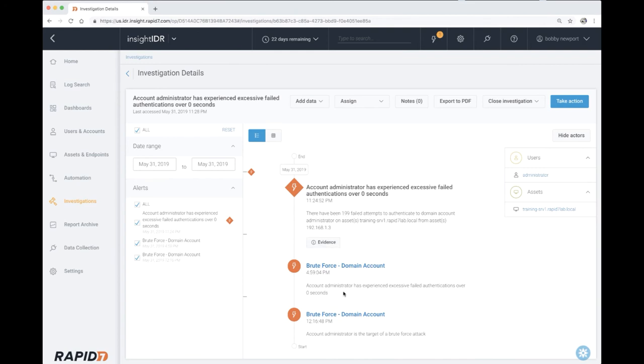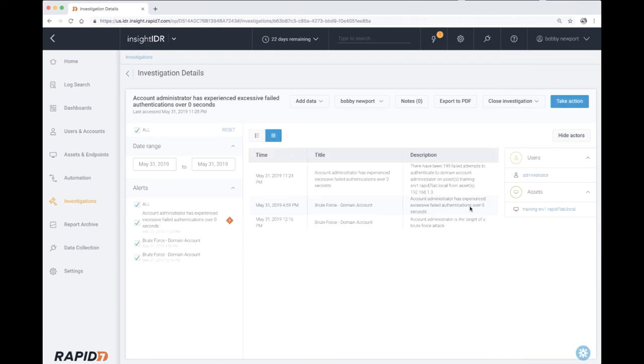Now, I will go ahead and assign this to myself again, as I have been tracking this individual from the beginning through Insight IDR. If this was not malicious, I could whitelist this alert through our closure options, but I have a feeling it is. Due to all the behavior and activities we've seen transpire today, it's pretty clear we're not in Kansas anymore. Now we can switch to table view as well, as I imagine this investigation is going to have a lot of data.